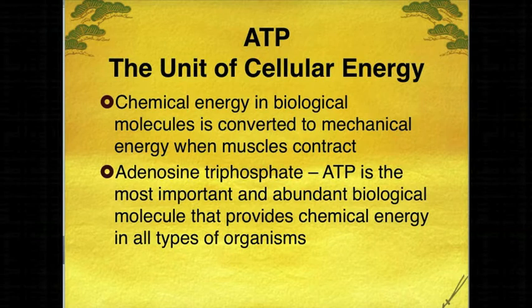So this is the actual currency, so to speak, that your body uses in order to go from breaking down its food into actually moving muscles, pumping your heart, all of the physical or mechanical things that your body must do. Most often we refer to it as ATP, and it is the most important and abundant biological molecule that provides chemical energy in all organisms. So all animals and even plants, all organisms require ATP, adenosine triphosphate.